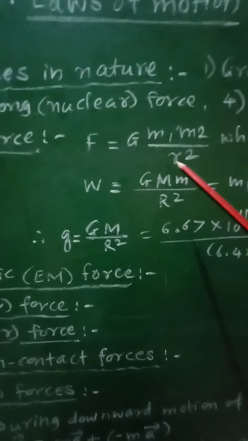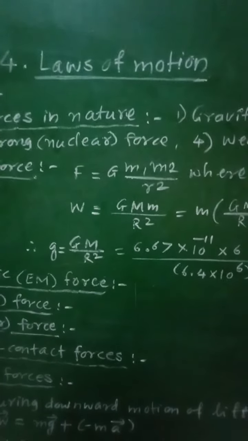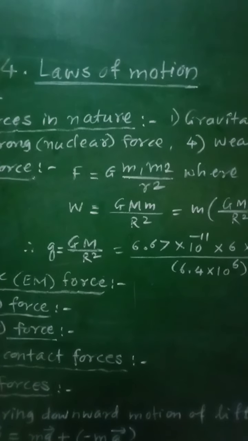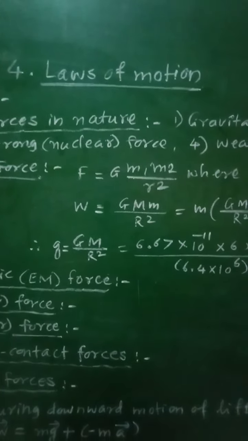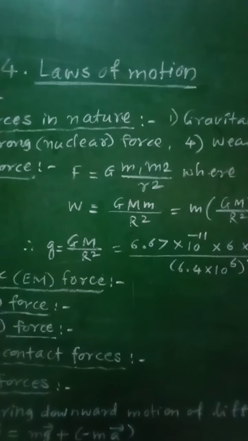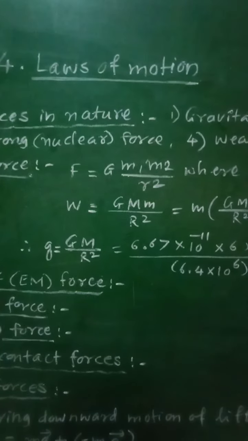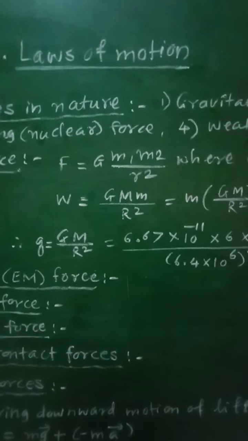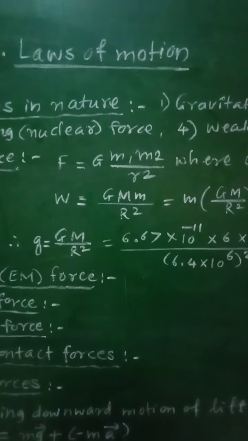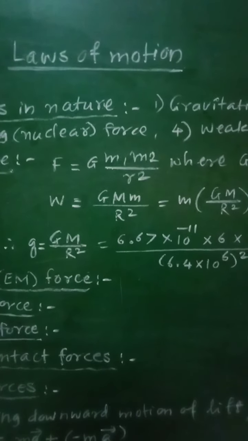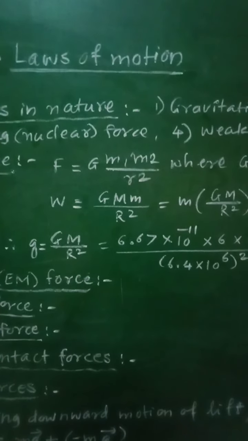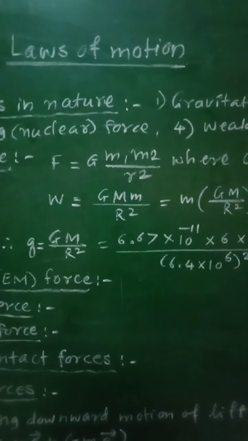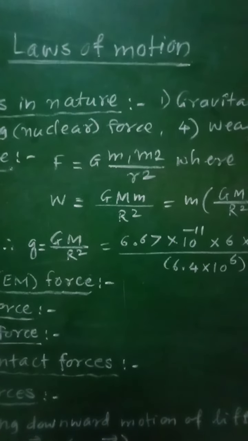Then if you consider this gravitational force, that is F equal to G m1 m2 upon r square, then this force is the weakest force of all the forces, and it is long range force. Though it is weakest force, it is long range force, that is it is effective for large distances, and therefore it is long range force.